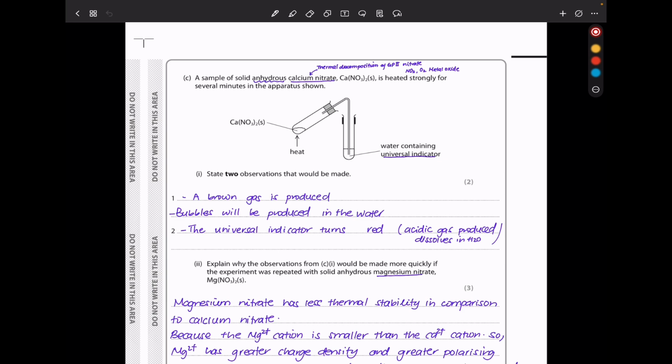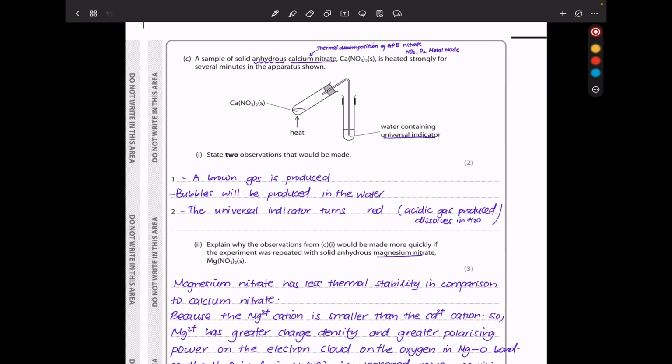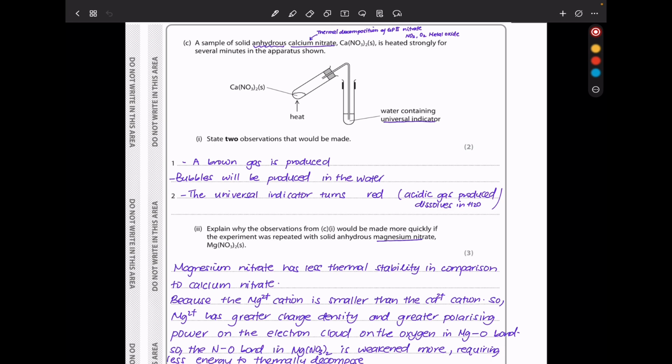In part C, a sample of solid anhydrous calcium nitrate is heated strongly for several minutes in the apparatus shown. We can see at the end we have water containing the universal indicator and then calcium nitrate. This is thermal decomposition and we're going to produce nitrogen dioxide, oxygen as well as an oxide of calcium. They state 2 observations that would be made. Here a brown gas is going to be produced, that gas is nitrogen dioxide, and then bubbles will be produced in the water, and the universal indicator color is going to turn red. Nitrogen dioxide is an acidic gas, so the indicator solution is going to turn red.